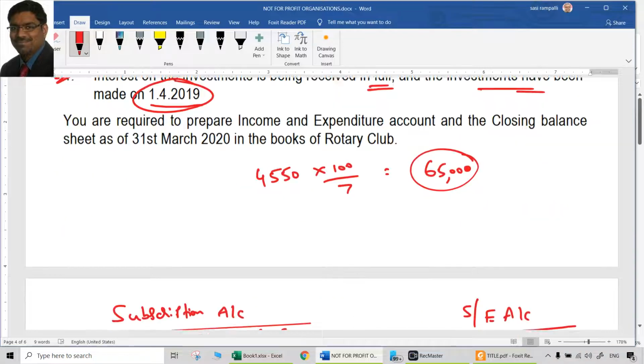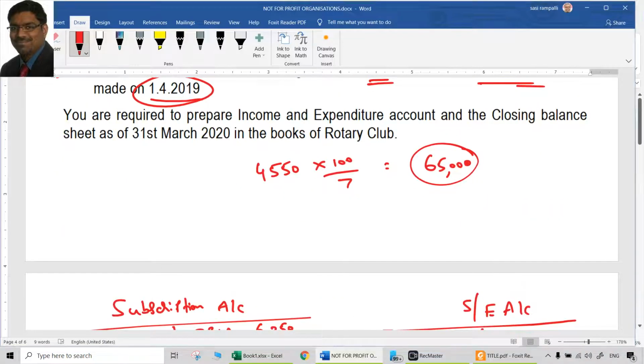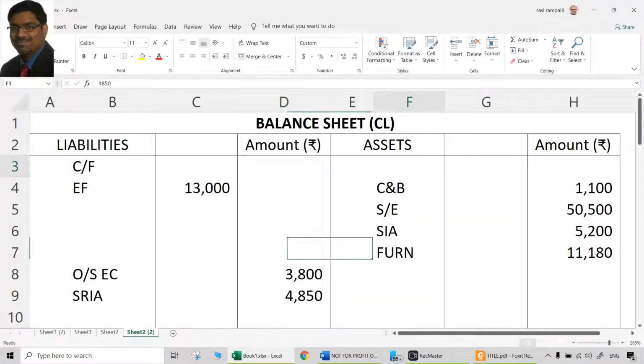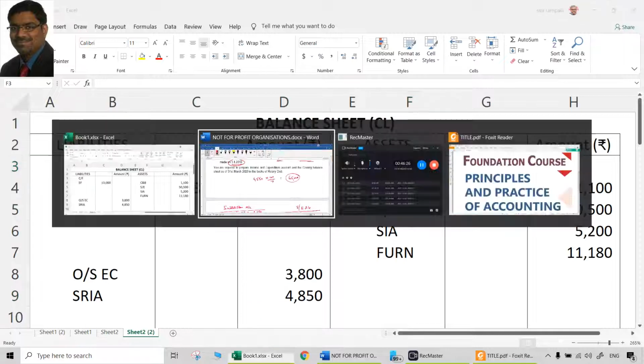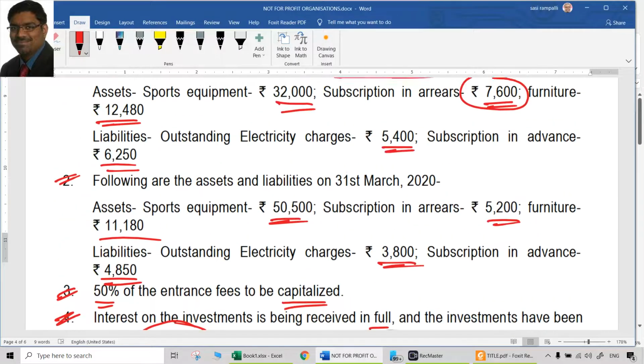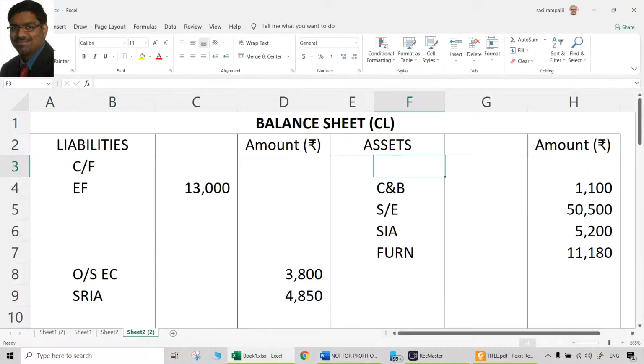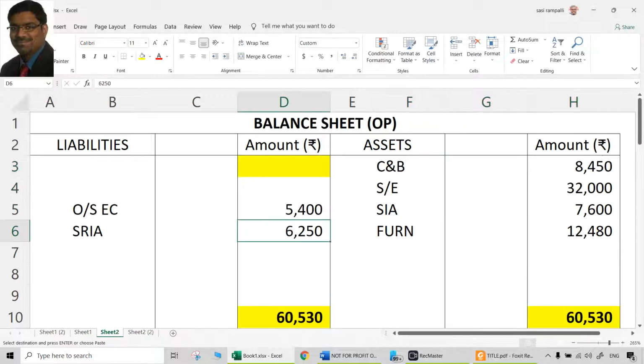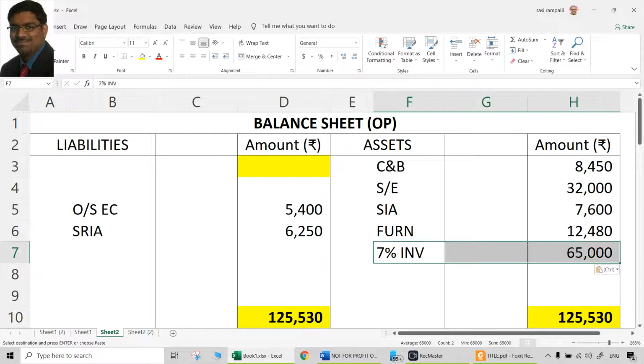So the only option for dealing with this 65,000 twice is to keep them on the asset side of both balance sheets. So let us call them 7% investments. Always, investments and loans should have the prefix. 7% investments, 65,000. This is the debit aspect. And the same 7% investments will be in the opening balance sheet also. This is the credit aspect.